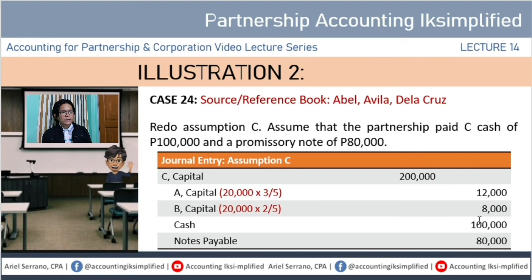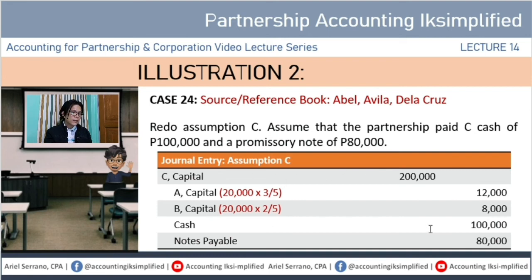Case 24 tayo, i-redo natin yung assumption letter C. But assuming that instead of the 180,000, ang binayaran ng partnership kay partner C ay cash na 100,000, tapos merong promissory note na 80,000. Kaya dito makikita mo yung journal entry, debit ka pa rin sa C capital, ito pa rin yung book value.